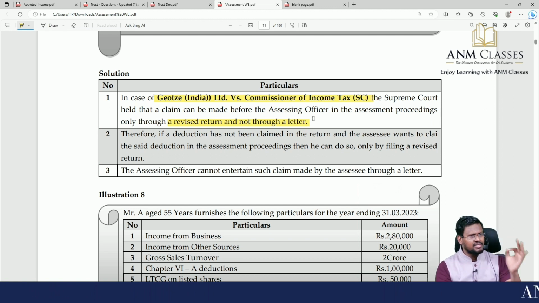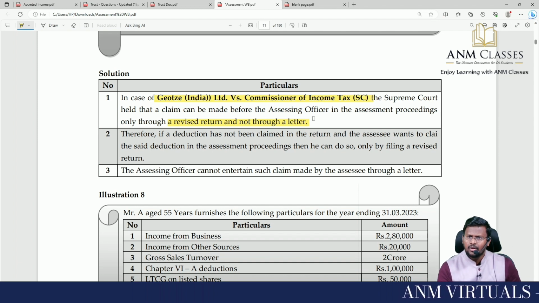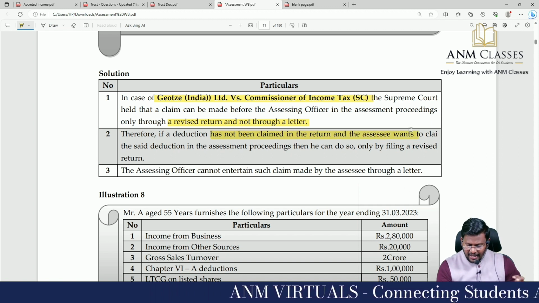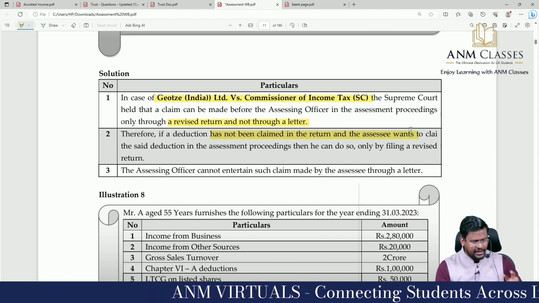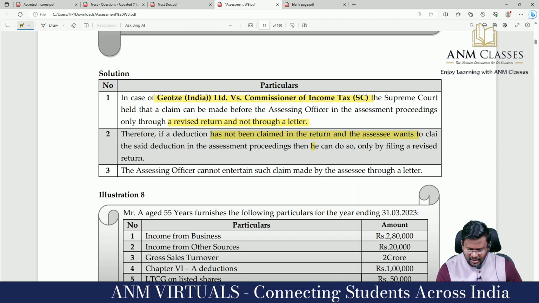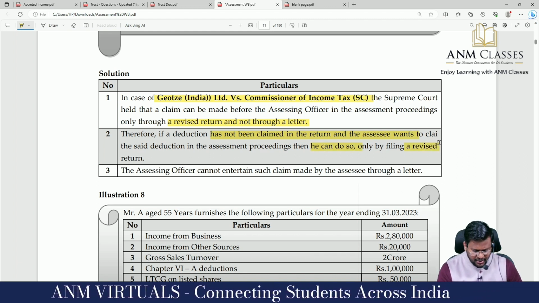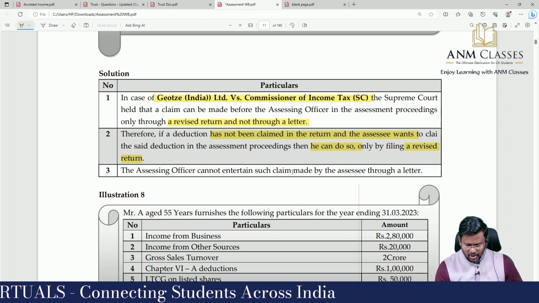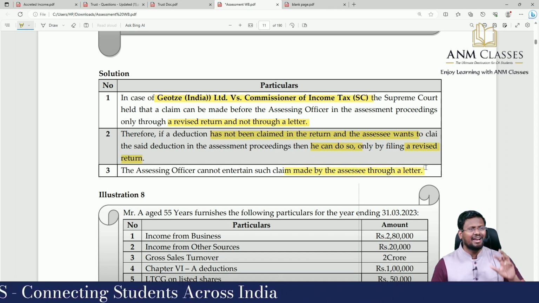So what is the one line summary? If you want to claim anything before the AO, you have to file a return. Therefore, if deduction has not been claimed in the return and assessee wants to claim the said deduction in the assessment proceedings, then he can do so only by filing a revised return. The AO cannot entertain such claim made by assessee through a letter.